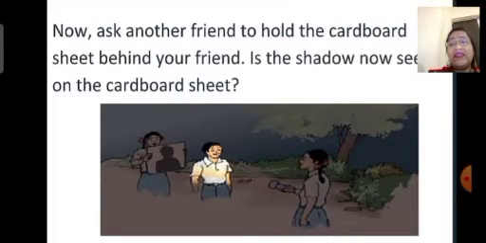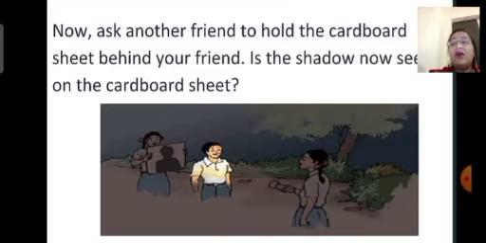Now ask another friend to hold the cardboard sheet behind your friend. As shown in the image, is the shadow now seen on the cardboard sheet? Yes, this time you are able to see the shadow of your friend's head on the cardboard. Thus, the shadow can be seen only on a screen. If a screen is not there, then we are not able to see a shadow. If there is a screen, then only we are able to see a shadow.